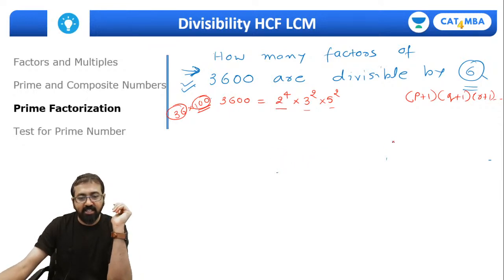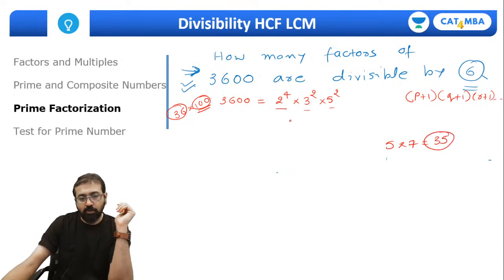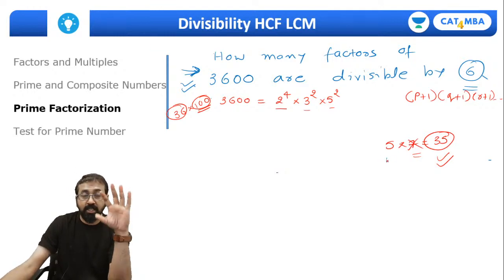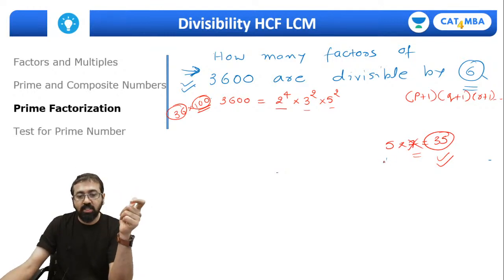So for example, if I take a number 5 into 7, 35, will it be a factor of 3600? Will 3600 be divisible by 35? No, because 3600 doesn't have any 7 in it. So we can't use 7 and other prime numbers. We need to create numbers using only 2, 3, and 5. And what is the maximum power of 2, 3, 5 that we can use? Up to 4, up to 2, up to 2, right?